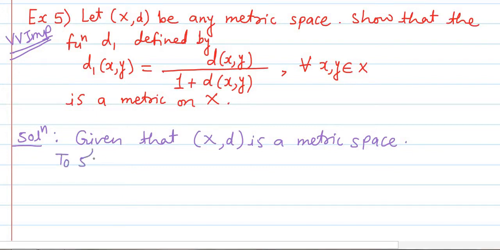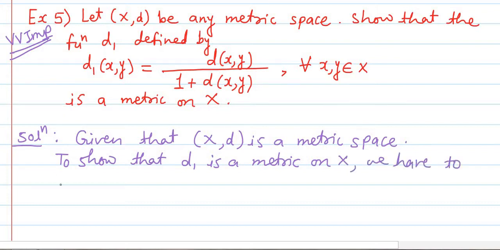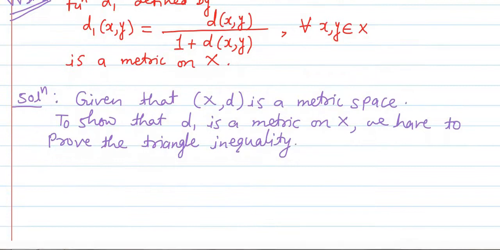To show that d1 is a metric on X, we have to prove the triangle inequality, and for that purpose, we'll use the triangle inequality of d.